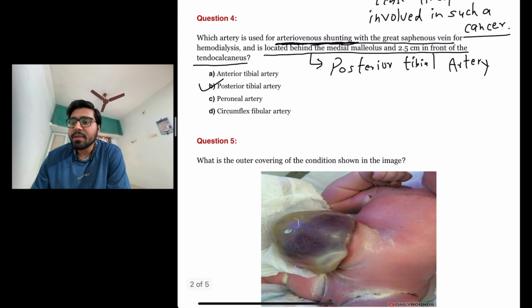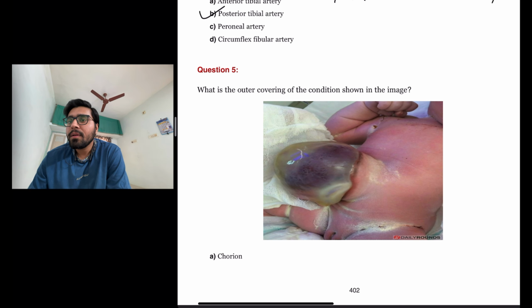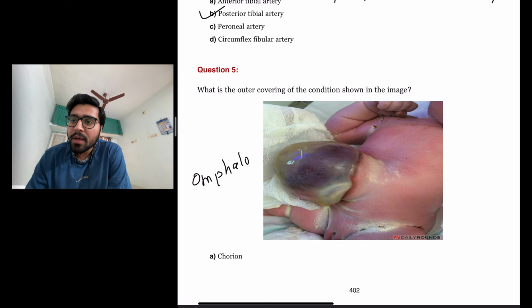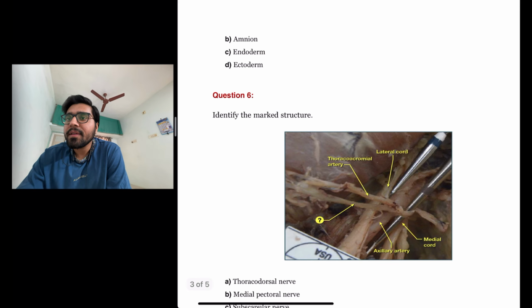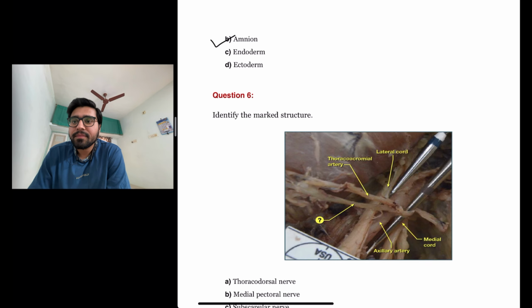The next question is: what is the outer covering of the condition shown in the image? So the condition shown in the image is omphalocele, which is covered by amnion. Okay, so the answer here is B, amnion.